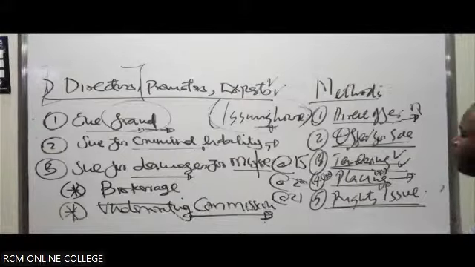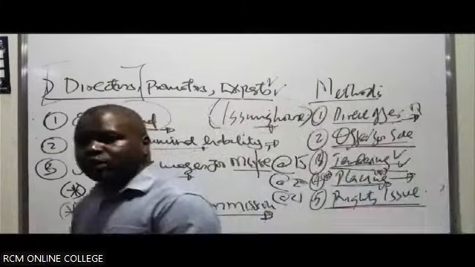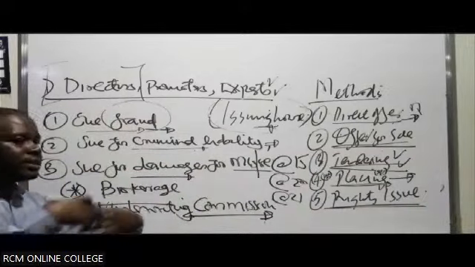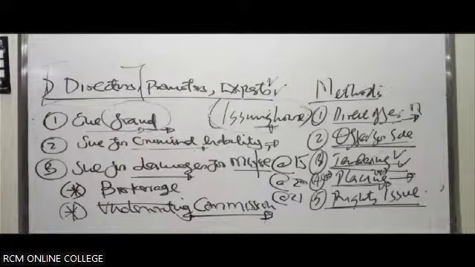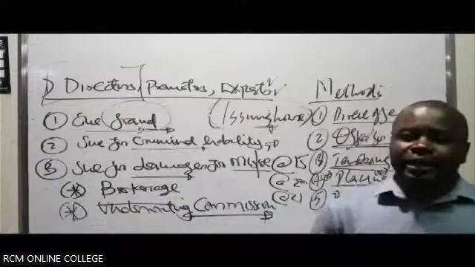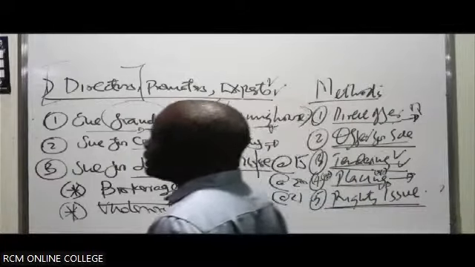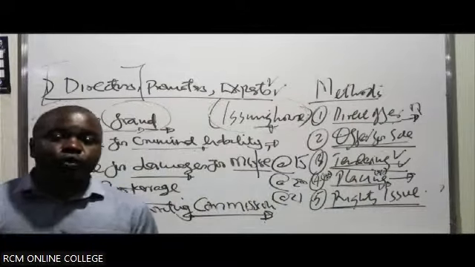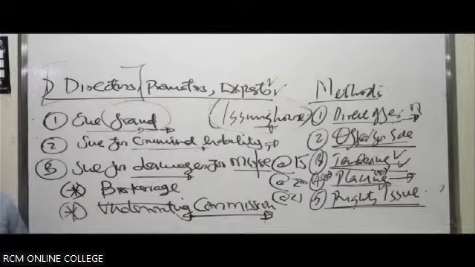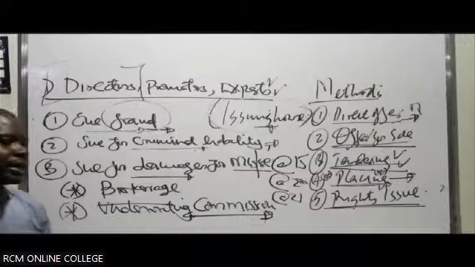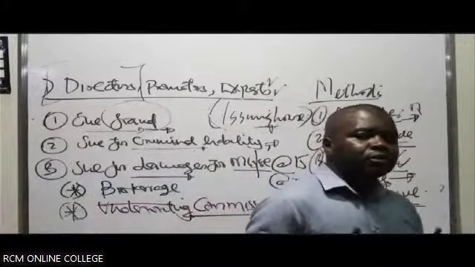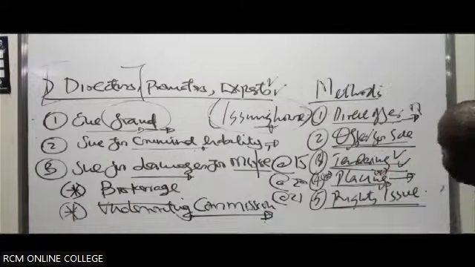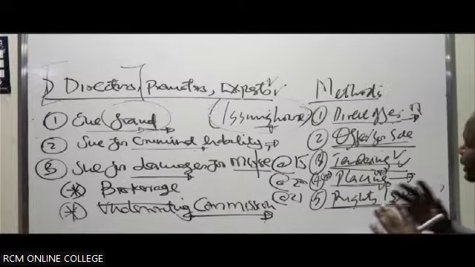What happens under a rights issue? The company goes into what we call internal marketing. Internal marketing in the sense that they don't invite any outsider. Instead, they convince the already existing shareholders to buy extra or more shares in the company in proportion to their already existing shareholding. We call it a rights issue. So they don't go out and throw a prospectus out there. They just invite the already existing shareholders and inform them they can get extra or more shares within the company in proportion to what they already have as a shareholding in the company.